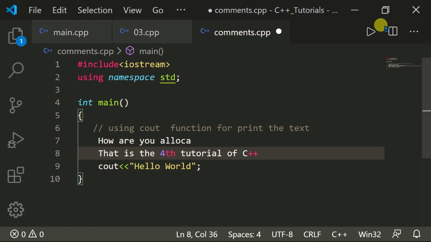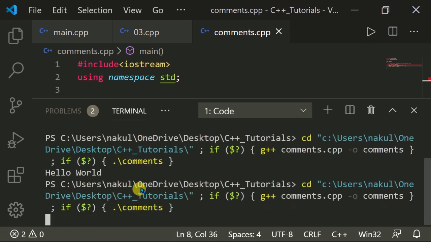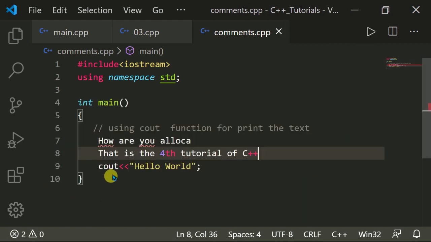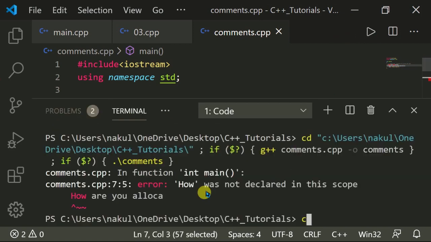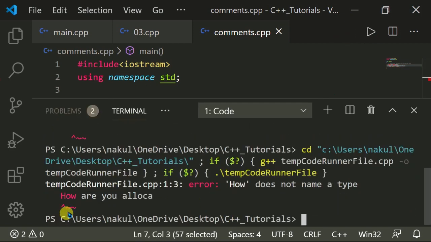If I now execute the program, the first line will be ignored and these two lines will show an error on the output screen, like how are you all.